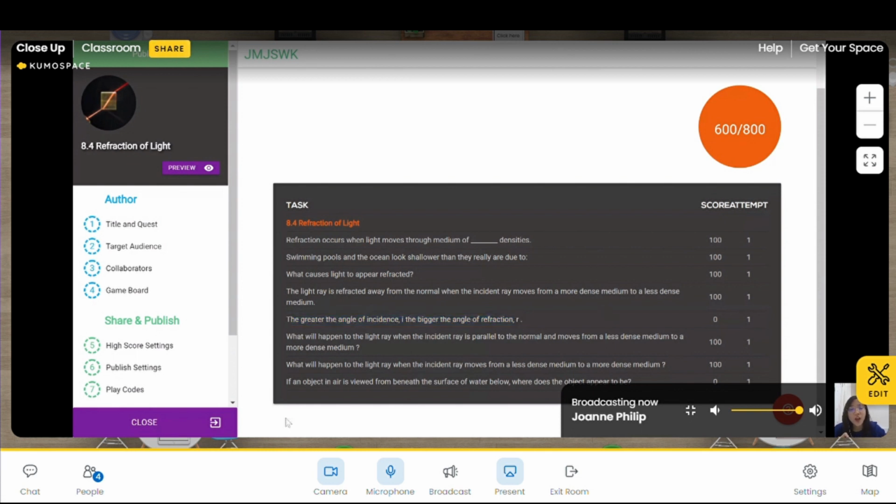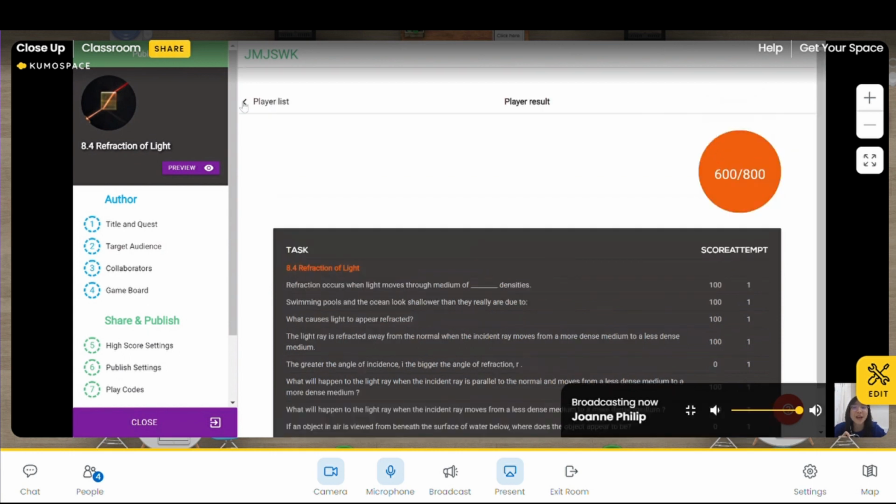And if an object in the air is viewed from beneath the surface of water below, where does the object appear to be? What do you think the answer is? Anyone? Oh, I think I know, teacher. It is the object appears above its actual position. Yes, correct.